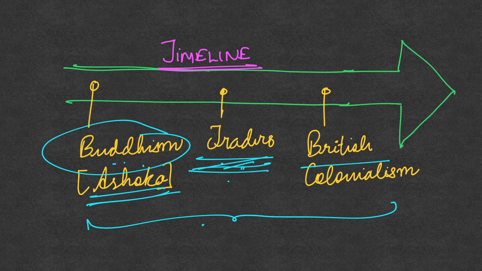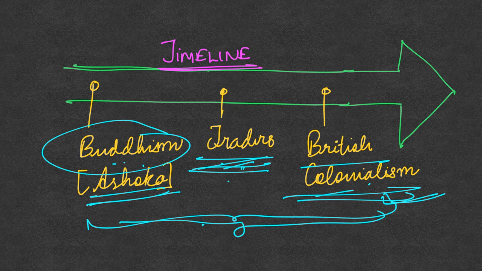Then comes the time of British colonialism, during which, for the plantations in Sri Lanka, laborers were taken from India. They were taken from India to Sri Lanka and made to work on the plantations. So this shows basically an evolution of the relationship right from ancient times till modern times. This form of presentation you can give in an answer that asks about the India-Sri Lanka relationship.